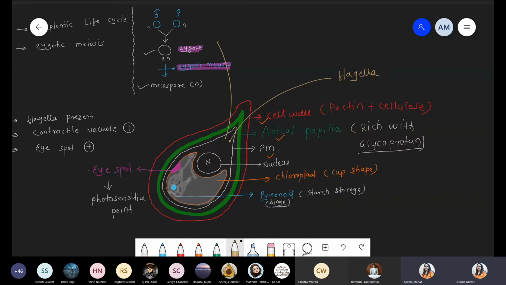So now after Chlamydomonas, we are taking the special condition with respect to Spirogyra. Spirogyra is also called the summer alga, because during the summer it shows high growth.